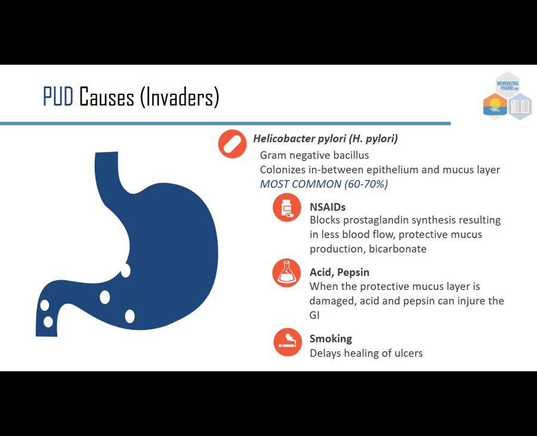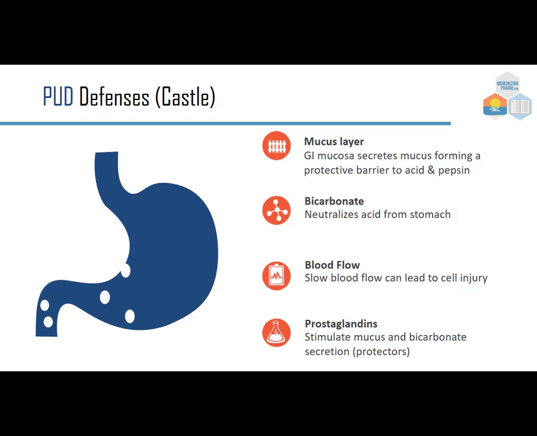The peptic ulcer disease defenses, or the castle, include the mucus layer. So the GI mucosa secretes mucus, forming a protective barrier to acid and pepsin. Bicarbonate will neutralize the acid from the stomach. Blood flow: slow blood flow can lead to cell injury, so we want normal blood flow. And prostaglandins stimulate the mucus and bicarbonate secretion, and these are the protectors.